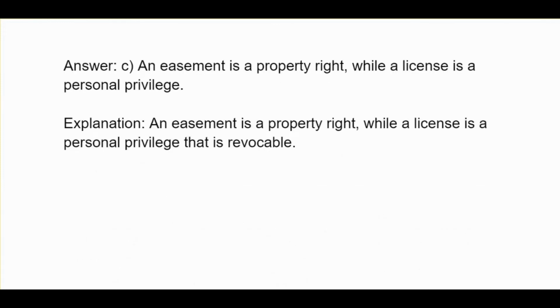C, an easement is a property right while a license is a personal privilege. An easement is a property right while a license is a personal privilege that is revocable.